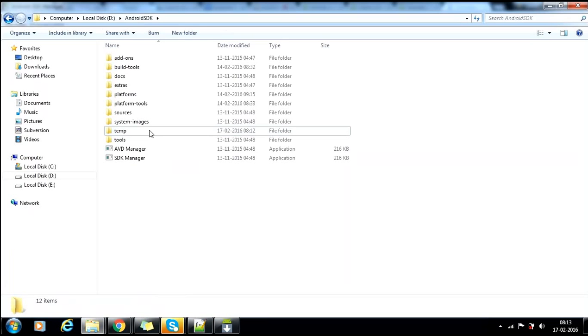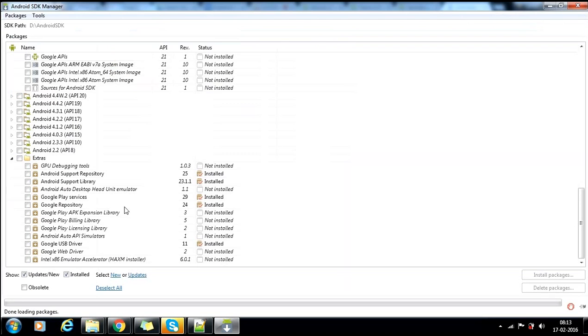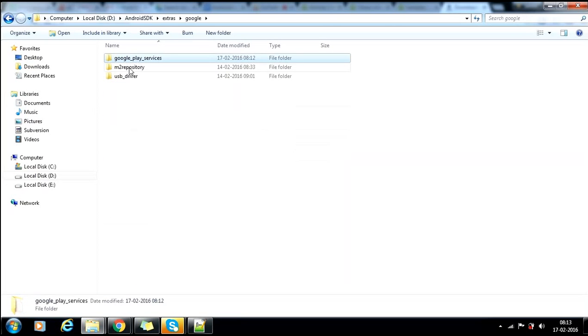This is for temp. This is extras. If you download here, it was installed. See, okay. Google Play services installed. Okay, I'm closing it. Google Play. You got it? Before, we had only these two. Now we got this. Why we got this? We have installed it there. So now our SDK is going to support this Google Play services. You got the link between those things. That's the main theme I wanted to explain.